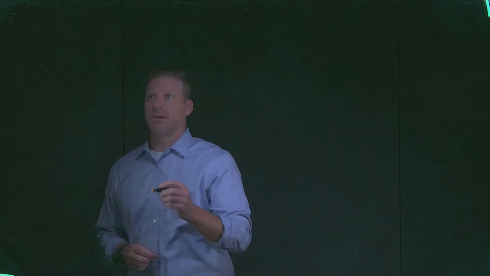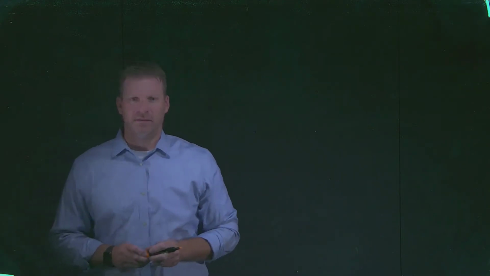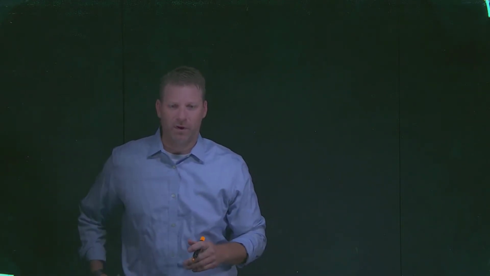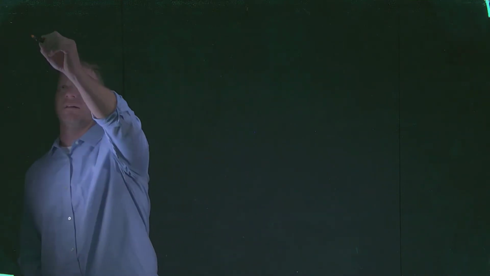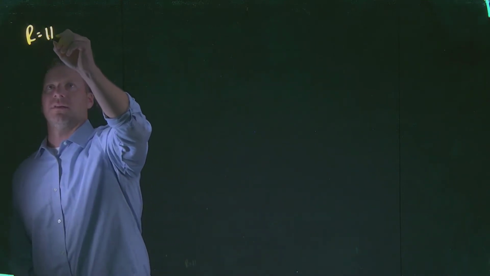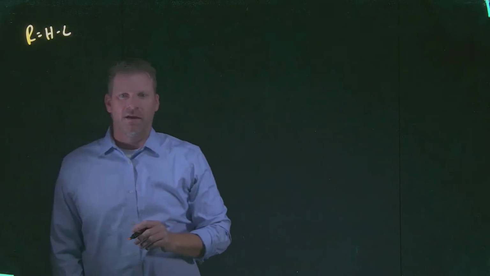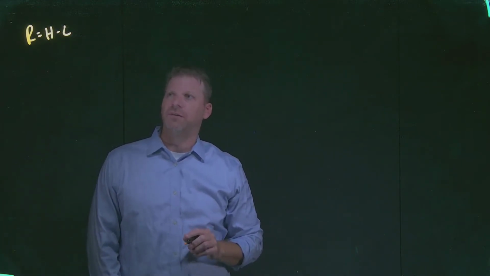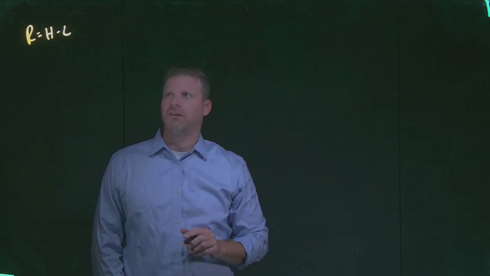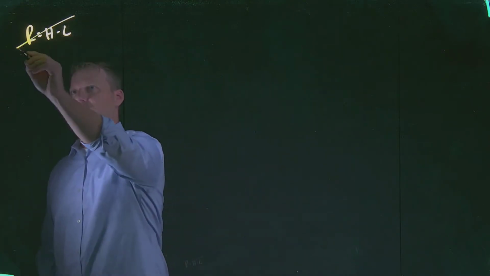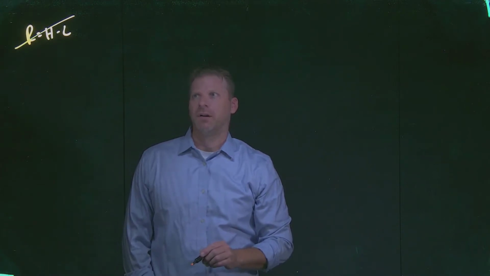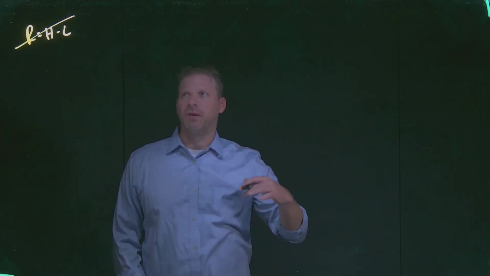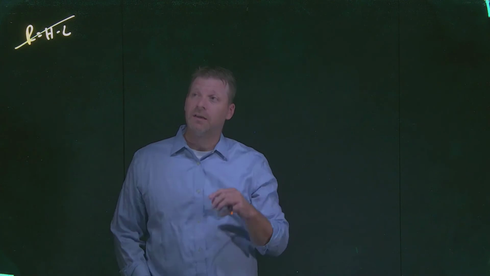Now, if we look at one of the most simplistic ways that we can figure out the amount of variation that exists in a set of data, we can calculate the range. The range is simply the highest value minus the lowest value. We can all understand right now, we're going to basically eliminate this. There are some quality applications for that number on the bottom that have been built upon a lot of study.